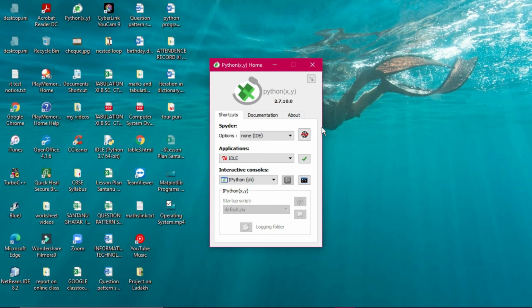Today you have seen the name error and the indentation error. These are the two common errors that usually occur whenever you are doing practicals, and theoretically also the question comes sometimes.